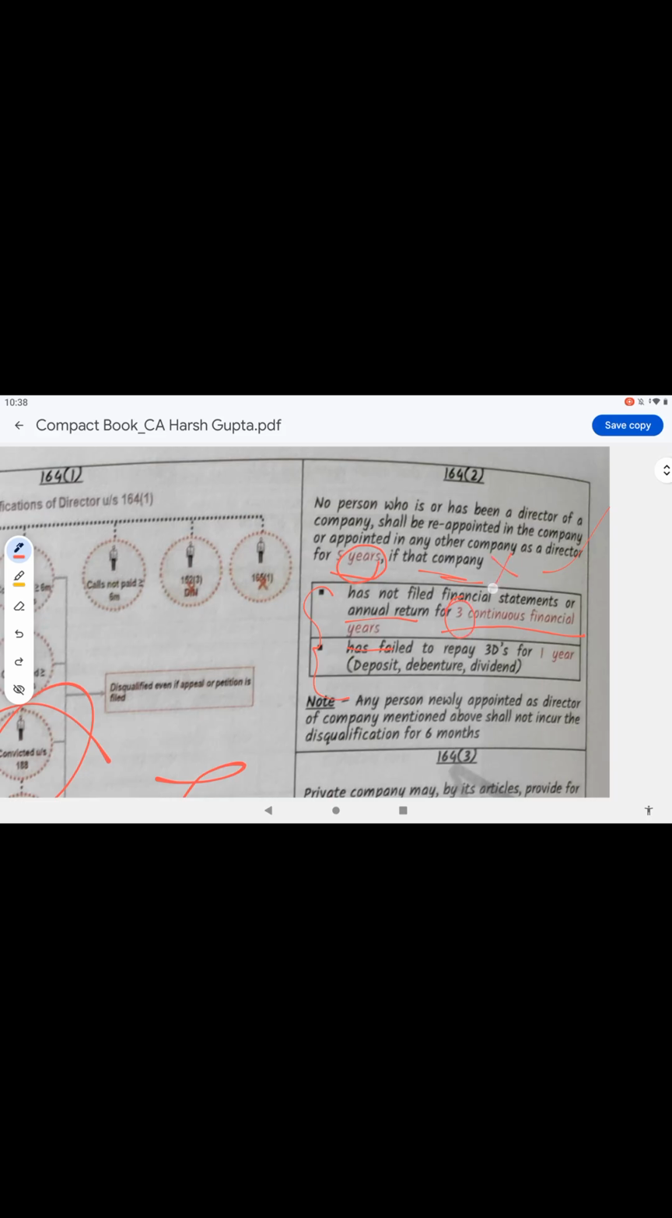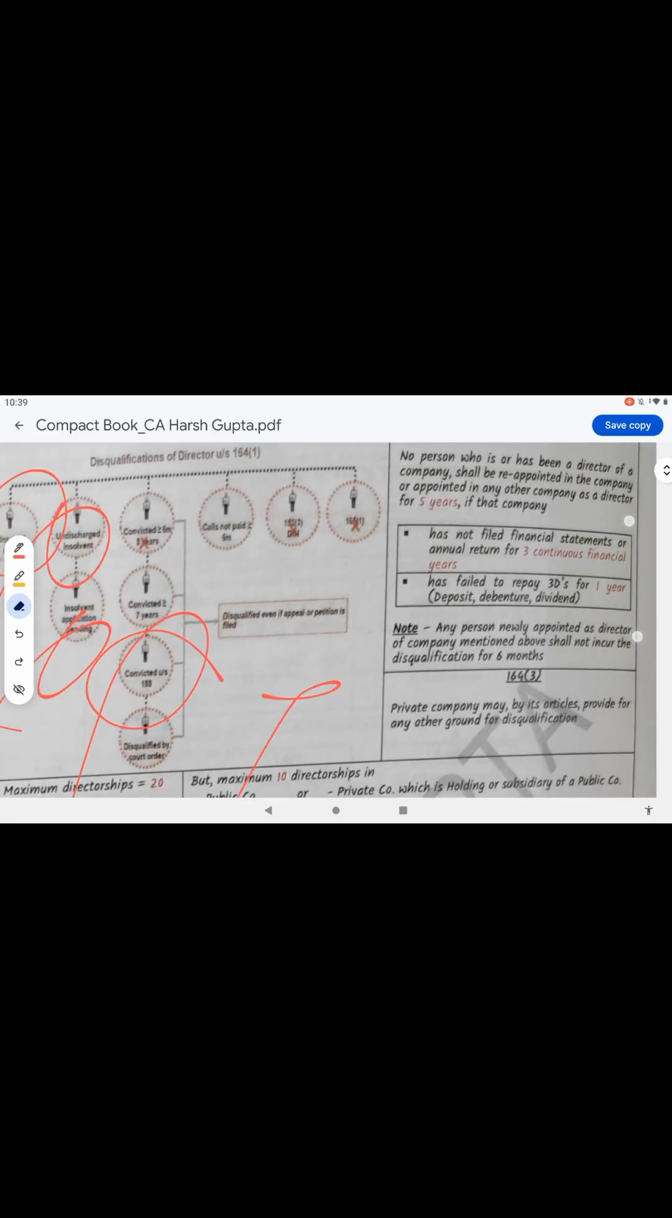Then he is not appointed or reappointed as a director in the existing company for 5 years. Next, has failed to repay the 3 Ds. 3 Ds means deposits, debentures, dividends, for 1 year. Annual financial statements 3 years, 3 Ds 1 year. Any person newly appointed as a director of the company mentioned above shall not incur disqualification for 6 months. Okay, 5 years, 3 years, 1 year.